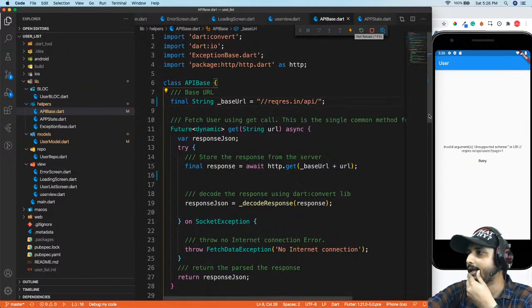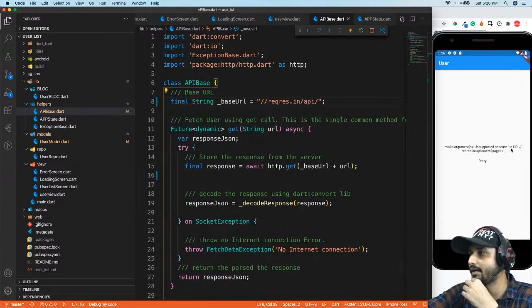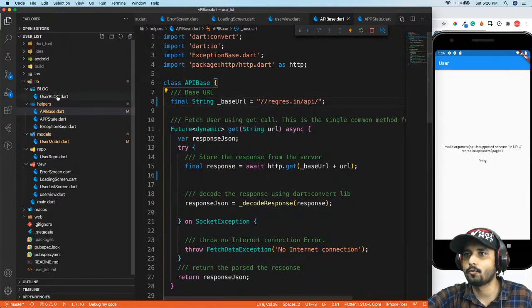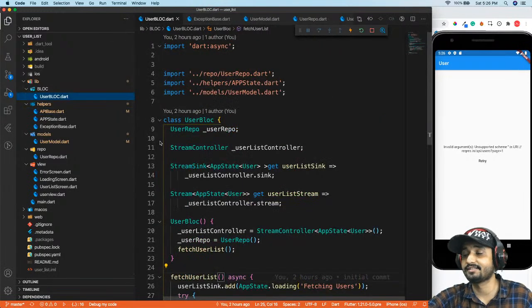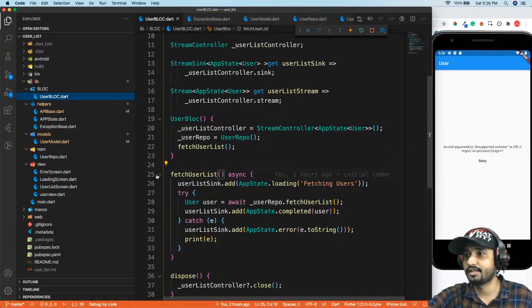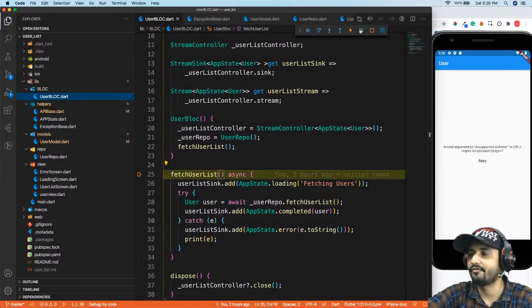right? And you can see there is some error, invalid argument, unsupported in URL. So yeah, right now our URL is wrong. So this is the error we are getting. But let's go ahead and debug one more time how it is generating the errors, how it is throwing the exception. So first thing first is fetch user list. Let's rebuild and let's stop in our fetch user list.